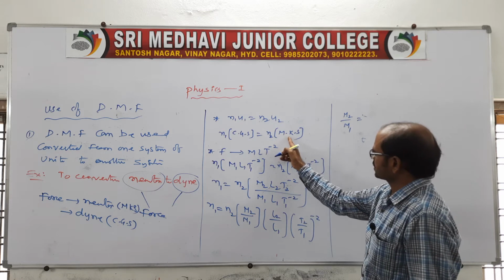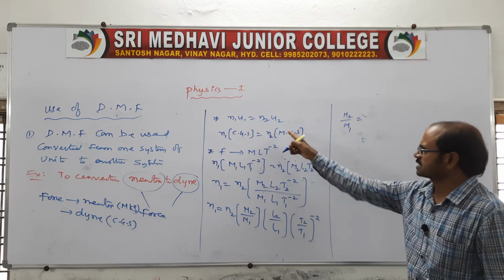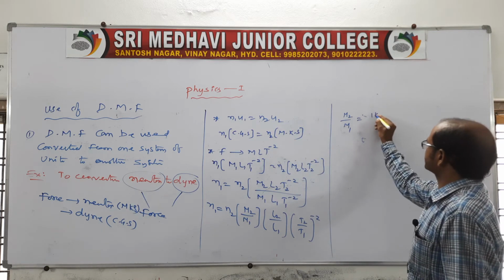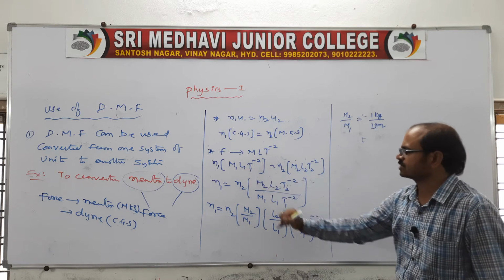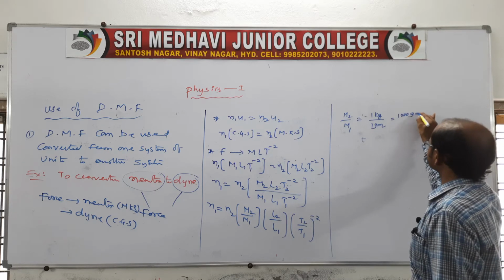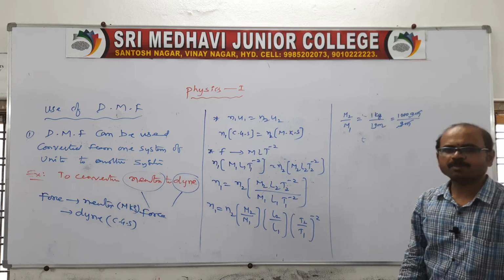M2 is related to MKS, M1 is related to CGS. Mass is measured in kilograms in MKS, so 1 kg, and in the CGS system mass is measured in grams. So 1 kg is nothing but 1000 grams, by 1 gram. Everyone concentrate, because the method is to be like this.